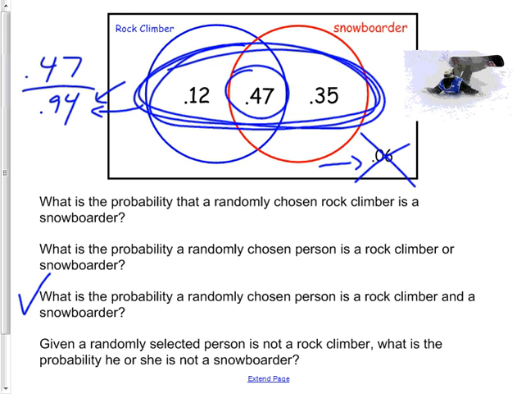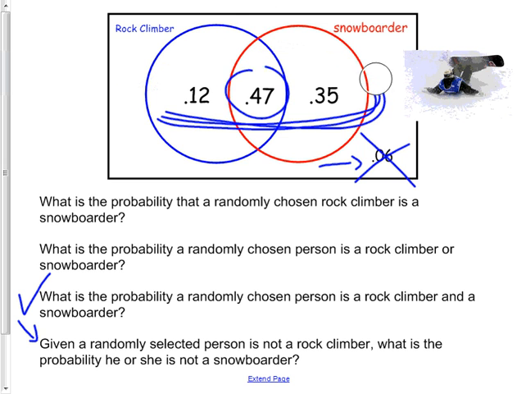All right, next one. Given a randomly selected person is not a rock climber, then what is the probability that he or she is not a snowboarder? About as hard as they get.